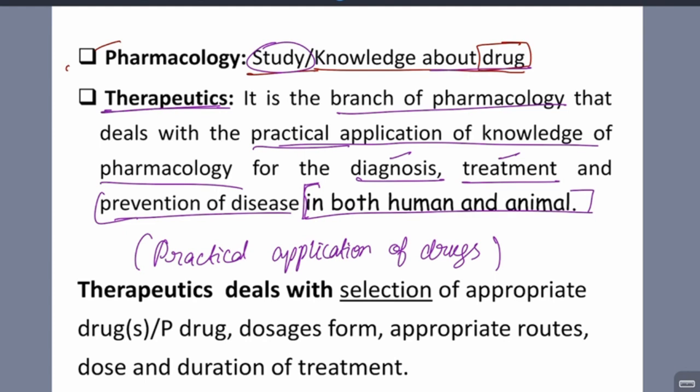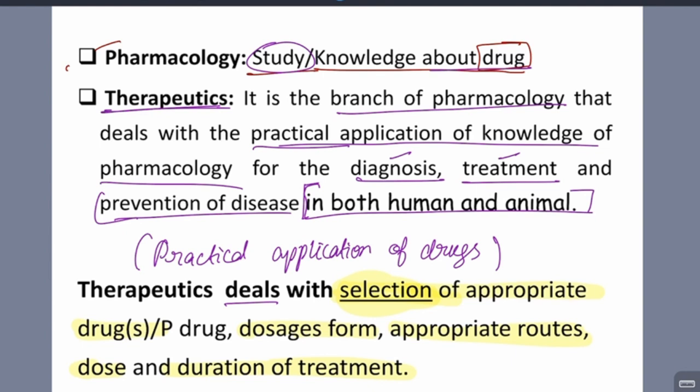But it mainly deals with the selection of appropriate drugs. The word selection is very important. It is a selection of appropriate drugs, dosage form, appropriate dose, and duration of treatment.